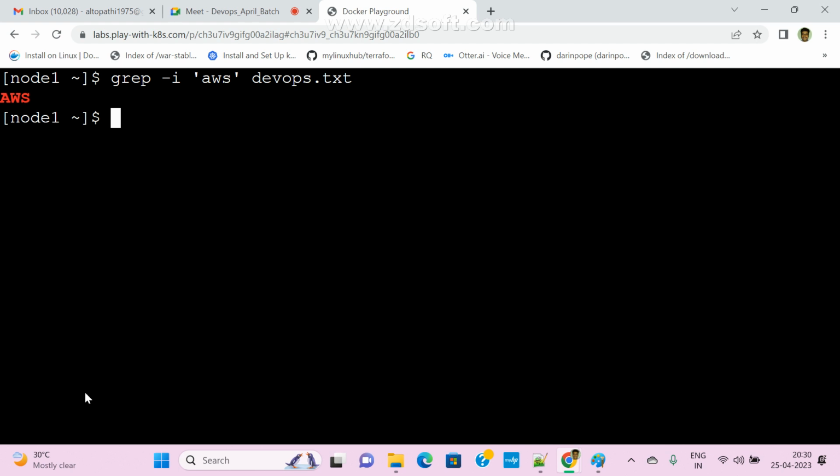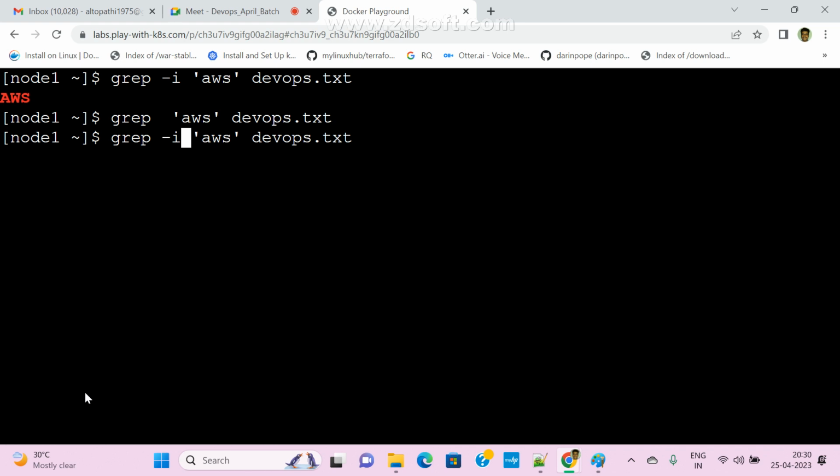Now see here. Suppose I am not passing hyphen i, then it is case sensitive. It checks whether the same AWS in small letters is available or not. It is not finding it anywhere, so it won't display any output. If you want to ignore the case, we need to use hyphen i. Hyphen i is nothing but ignore case, whether it is uppercase or lowercase. I want to check it, that's it. Clear?